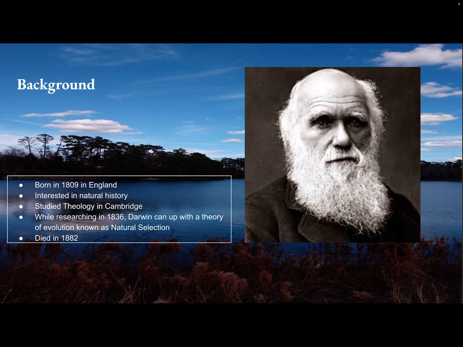So, as a career, he did studies on different types of individuals, in different types of ecosystems, and different types of species at the same time. While researching in 1836, Darwin came up with a theory of evolution known as natural selection. He continued his research and continued his studies until he died in 1882.